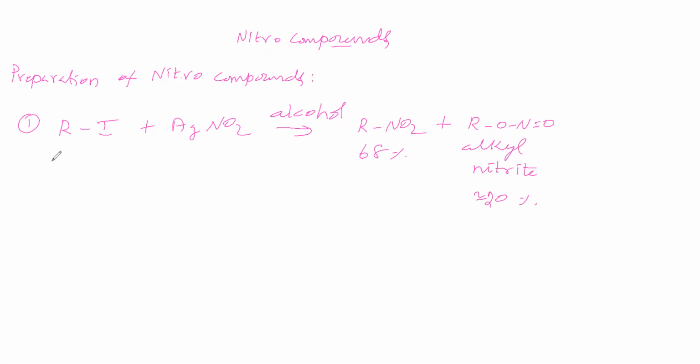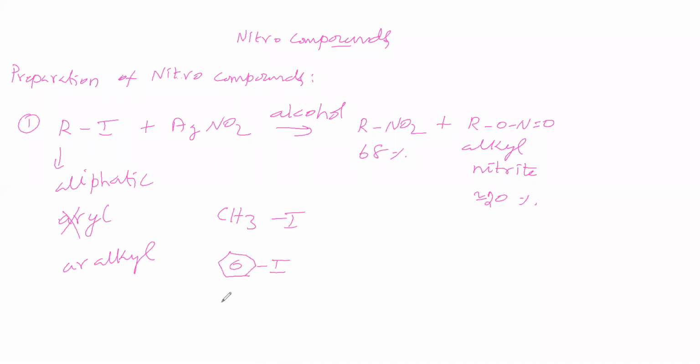So alkyl halide we have taken. This R is aliphatic. This is not aryl. In the place of R, aryl should not be there. Aliphatic or alkyl can be there. Aliphatic, for example CH3I. Aryl, in the sense iodobenzene, or alkyl, in the sense benzyl iodide. Example we said.